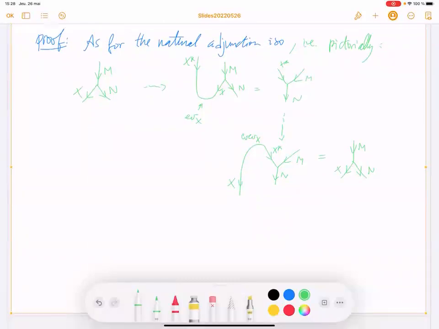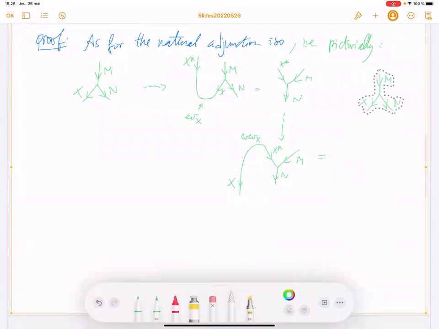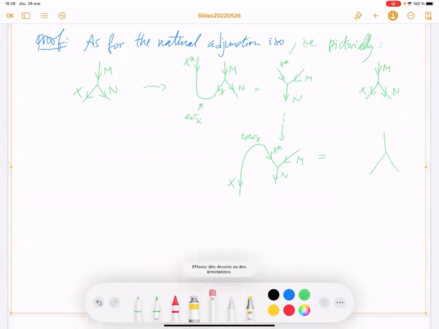Let me draw it here. What did we do? We first apply the evaluation map, and then the co-evaluation map.